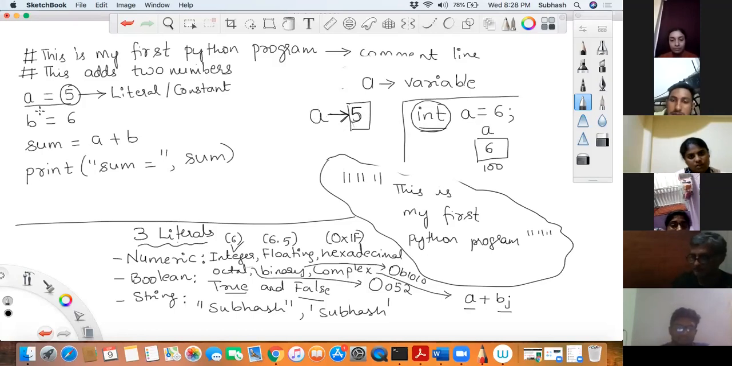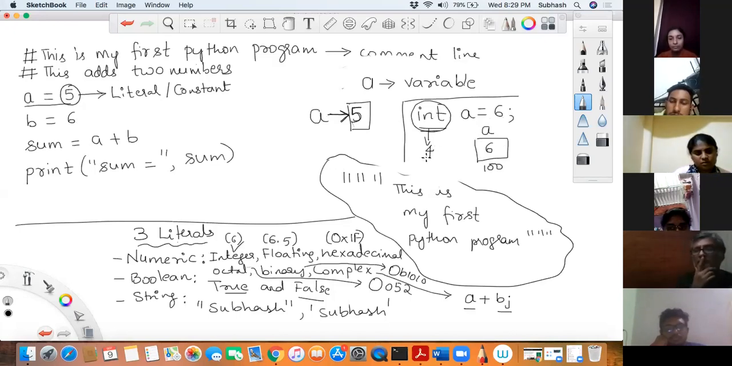But here comes a question in C language. In C language you wrote int a is equal to 6, and that is why the compiler could allocate int size of int bytes of memory to the variable a. That is, int occupies 4 bytes in C. So in C language, when I wrote int a is equal to 6, the size of the memory that was allocated for us was 4 bytes.